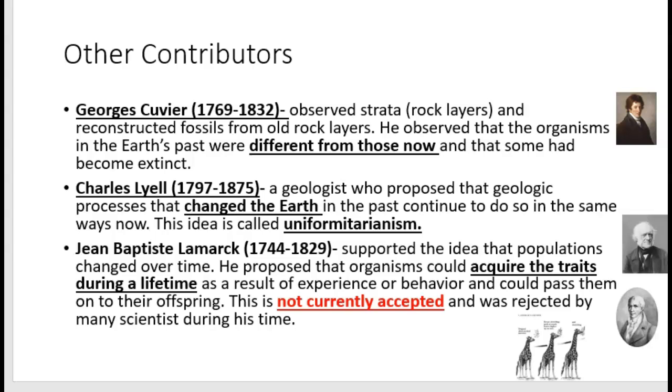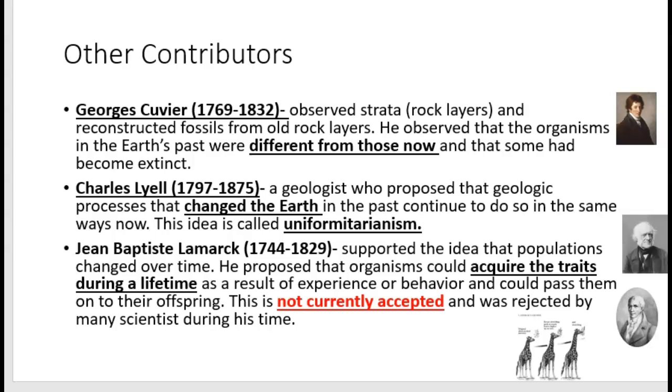Jean-Baptiste Lamarck is the next one. This guy's kind of my favorite, even though he's completely wrong. But he supported the idea that populations changed over time, so he believed what Darwin believed. But he believed that organisms could acquire traits during their lifetime, and Darwin did not believe this.